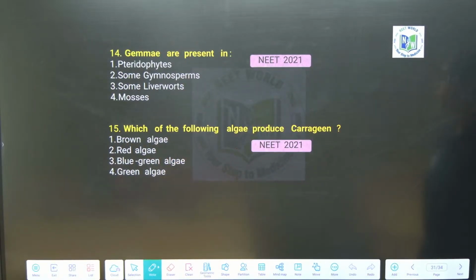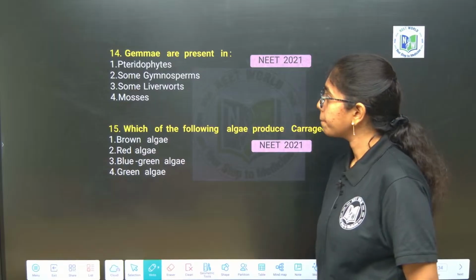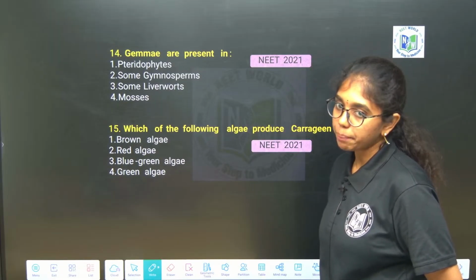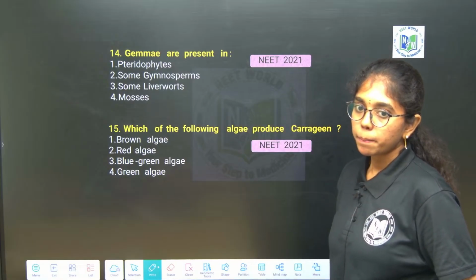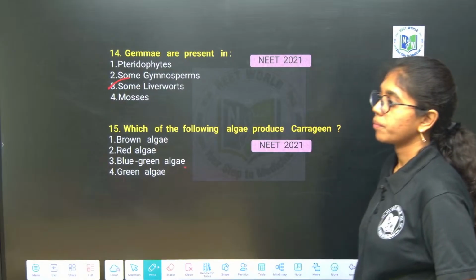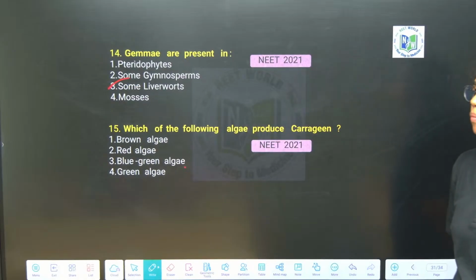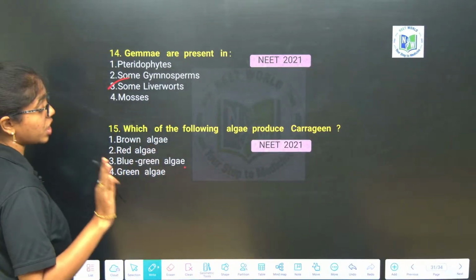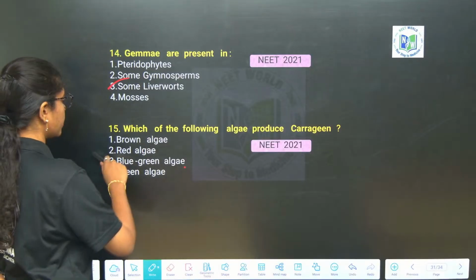Next. Yes, only some liverworts. Example? Good. Which of the following algae produce carrageen? Carrageen, red algae. Good.